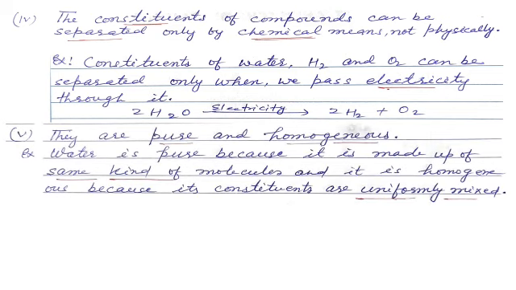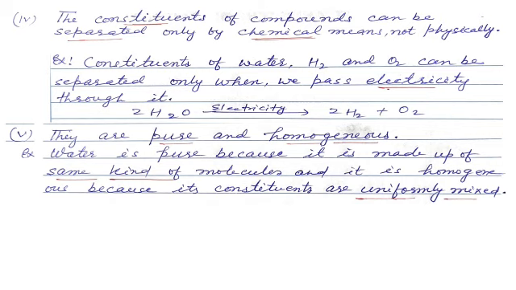Let us see the next characteristic. They are pure and homogeneous. That means compounds are pure and homogeneous. Water is pure because it is made up of the same kind of molecules.